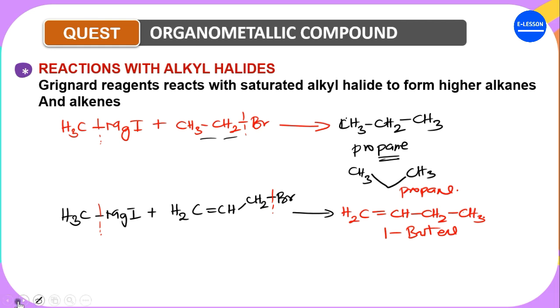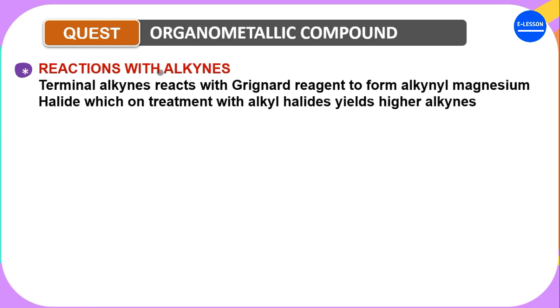Now let's look at the next. The next says terminal alkynes react with Grignard reagent to form alkynyl magnesium halide, which on treatment with alkyl halide yields higher alkynes. So you have a terminal alkyne and you don't need a terminal alkyne. Now, what is the difference between a terminal alkyne and other alkynes?